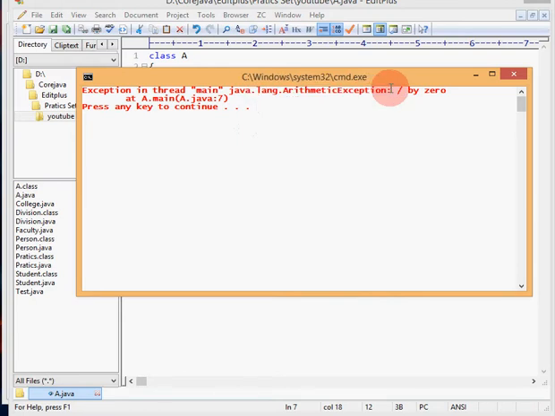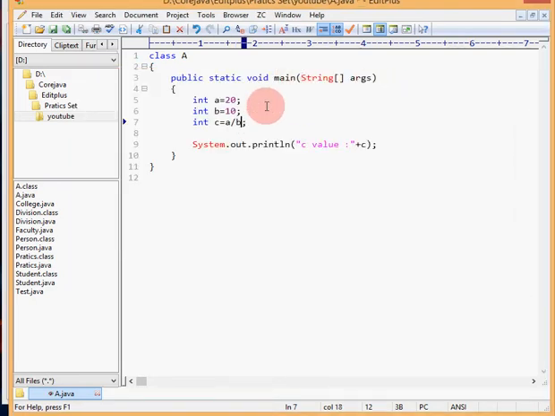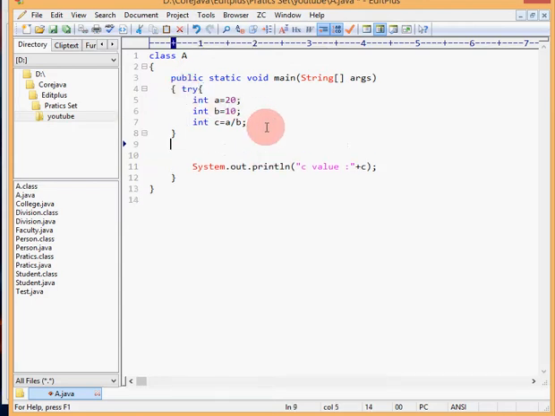I get an arithmetic exception because these three lines gave an exception, so you have to place these lines in a try block and catch the exception with a catch block. This is called arithmetic exception.